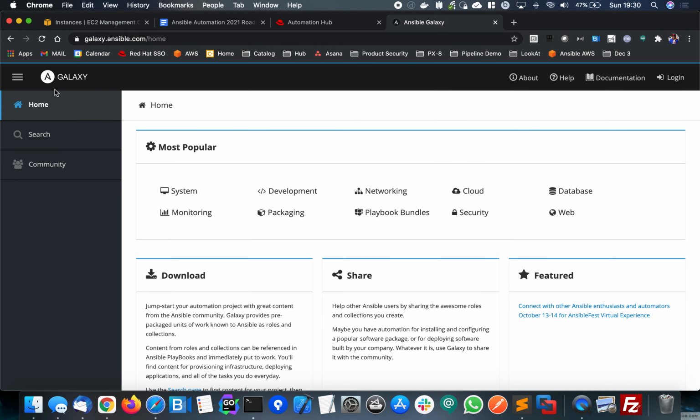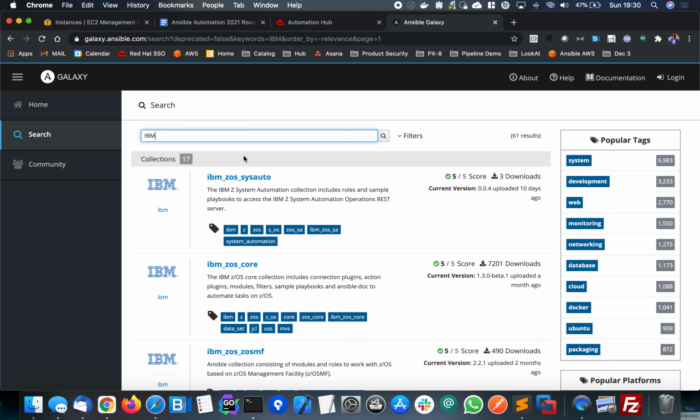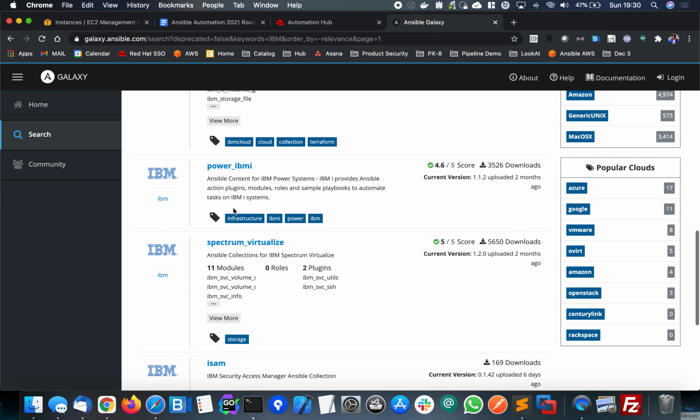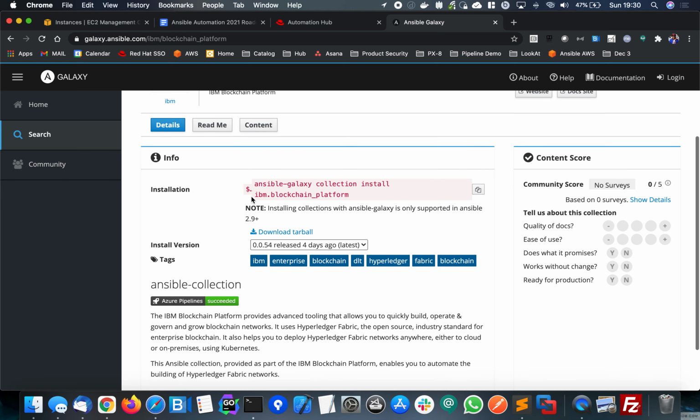So here on galaxy.ansible.com, I'll do a search and let's go and get some more IBM stuff. So here we go, here's IBM collections, there's 17 in here. Let's say that we're interested in blockchain. So we select the blockchain platform collection. And you can see here, here's the download information.